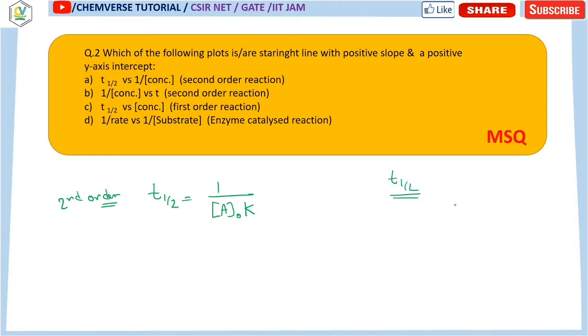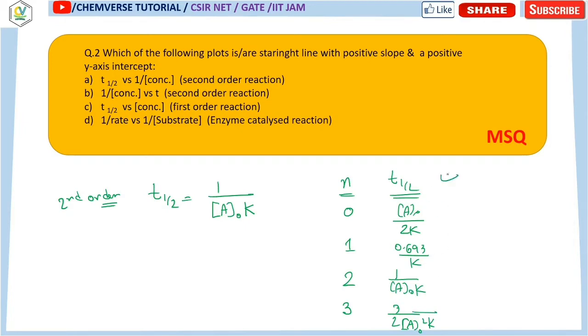The t half for zero order, when n equals 0, is A0 by 2k. When n equals 1, it is 0.693 by k, independent of the initial concentration. When n is 2, it is 1 by A0 k. When n is 3, it is 3 by 2 A0 square k. These are the expressions for t half, and you have to remember all of them. Questions are frequently asked from these expressions.